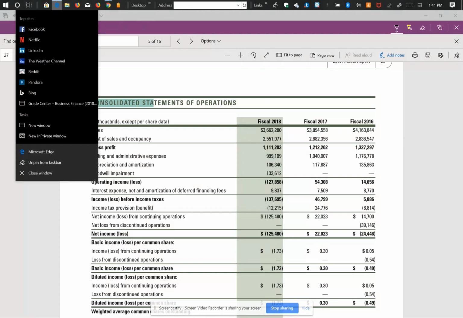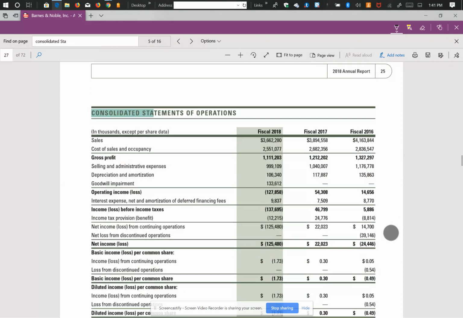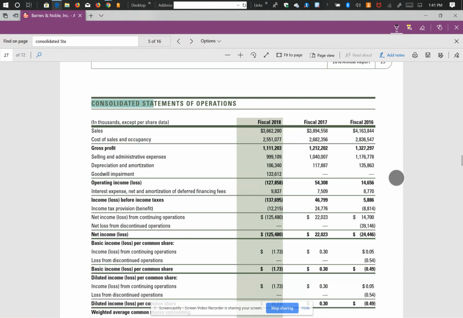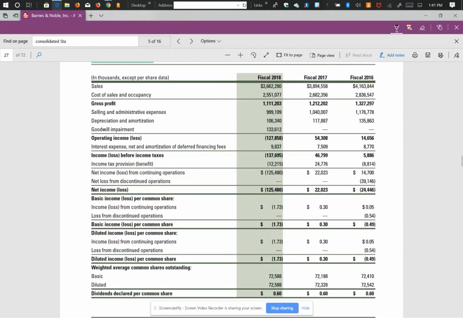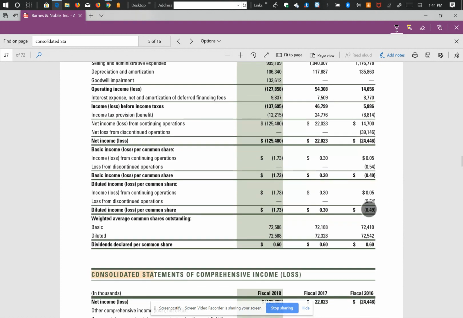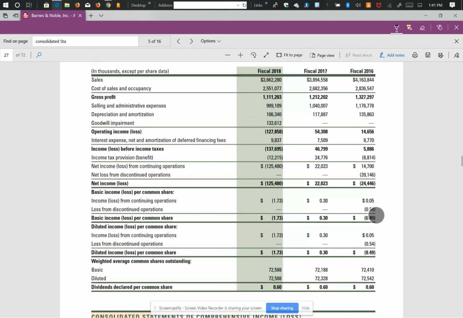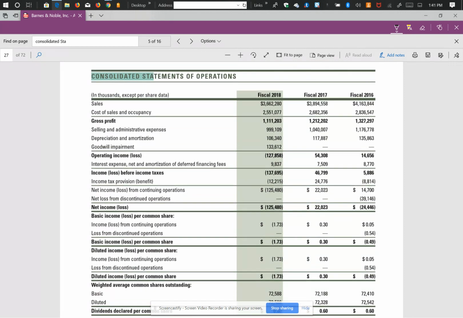Now, if you review the statement of operations, this is what we have: the consolidated statement of operations. And in this, again, our question was to look at how the firm has done, and therefore the best number for us to use is the net income number.